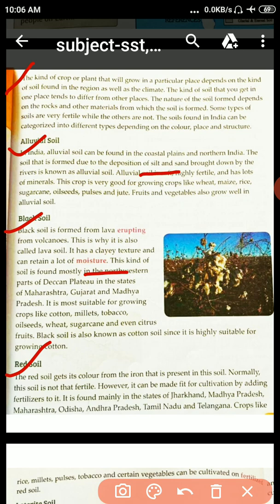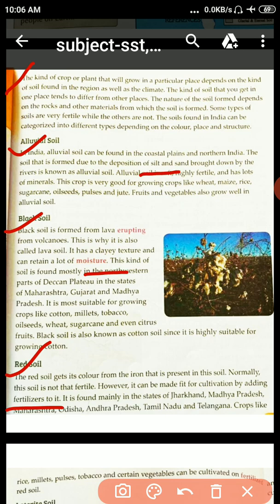So student, what this line means: this soil is not that fertile. That's why it can be made fit for cultivation by adding fertilizer, by adding dung, by adding liquid manure. It is found mainly in the states of Jharkhand, Madhya Pradesh, Maharashtra, Orissa, Andhra Pradesh, Tamil Nadu and Telangana. So student, the word here is fertilizer. Fertilizer means dung, liquid manure. We call it fertilizer.